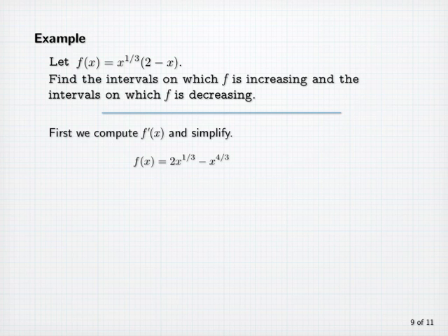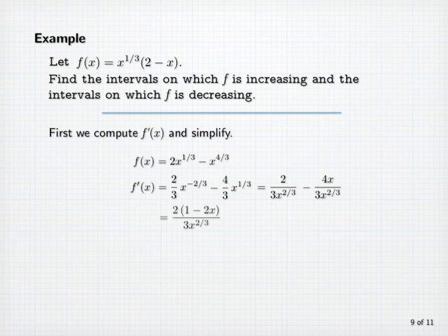So now using the power rule, we have f prime of x equals 2/3 x to the minus 2/3 power minus 4/3 times x to the 1/3 power. Now let's write the first term as 2 over 3 times x to the 2/3 power, and then multiply the second term by x to the 2/3 divided by x to the 2/3 to obtain the common denominator. Now let's combine the two terms, and we have 2 times 1 minus 2x divided by 3x to the 2/3 power.